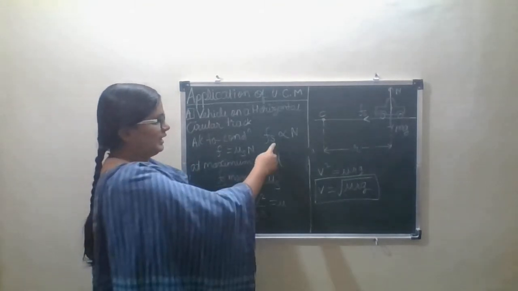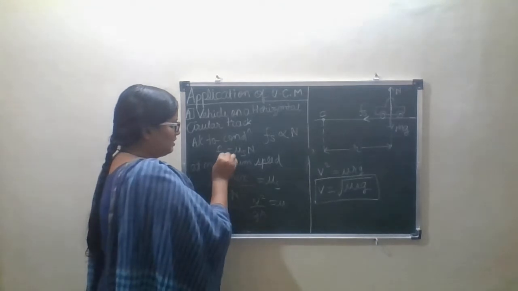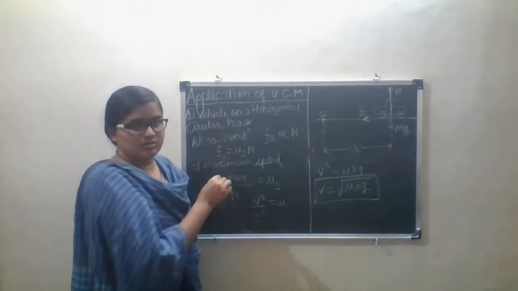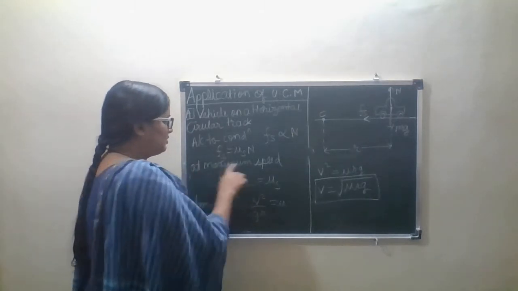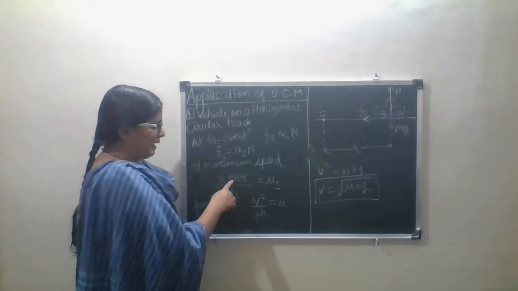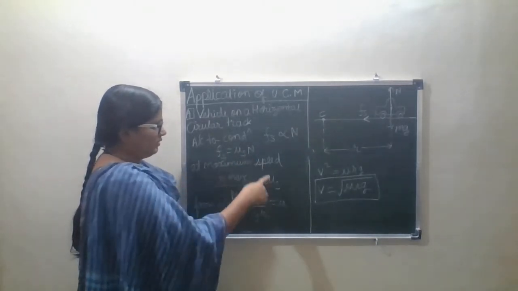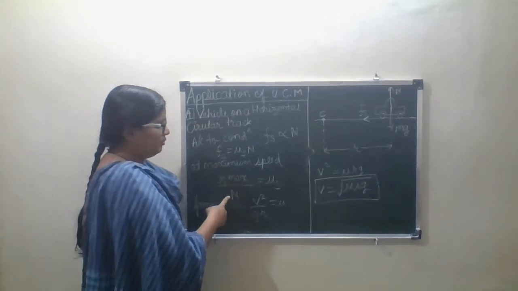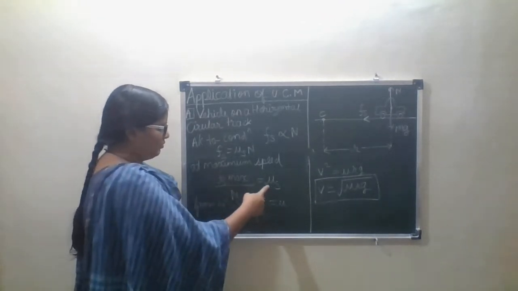They are directly proportional to each other. So we can write Fs is equal to mu s into N. At maximum speed, Fs maximum upon N is equal to mu s.